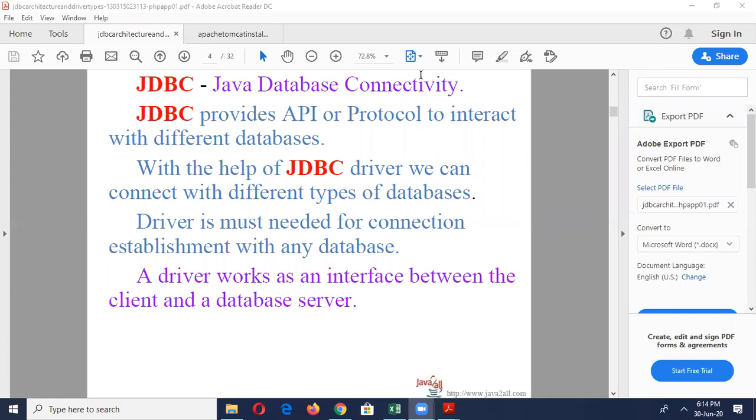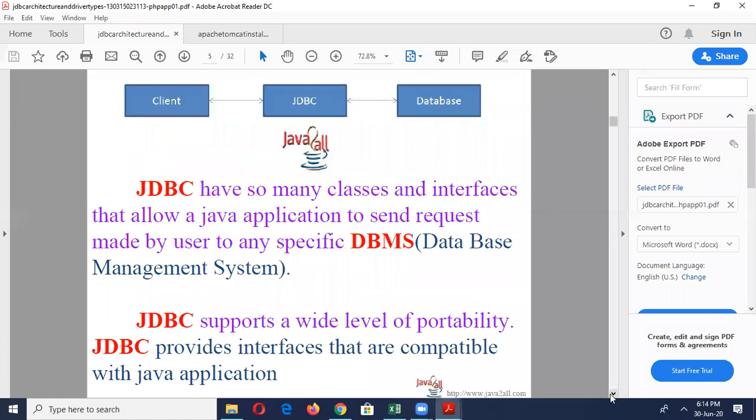Next slide, sir. We know that when we write a Java application, it is write once, compile once, and run everywhere. JDBC supports a wide level of portability. JDBC provides interfaces that are compatible with Java applications.